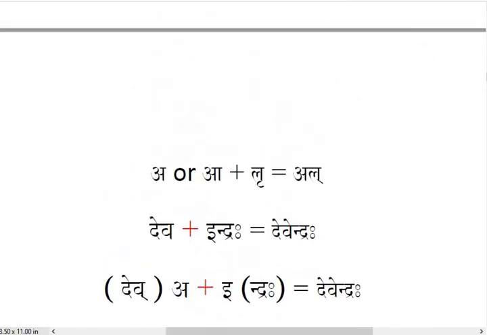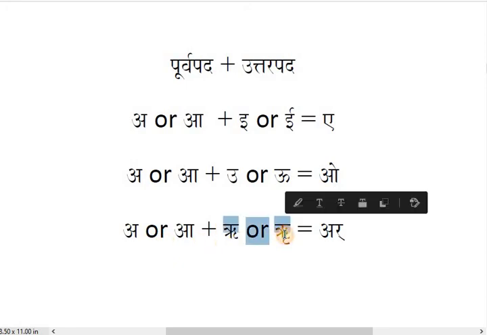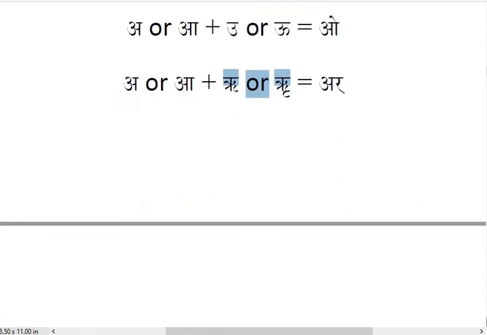Similarly, if you join A or A plus U or U, you will get O. A or A must be at the end of the previous word. U or U must be at the beginning of the next word. Similarly, A or A at the end of the previous word, and the next word starts with short or long Ru, then the combination will be Ar. Let's understand this with one example. A plus Ru.